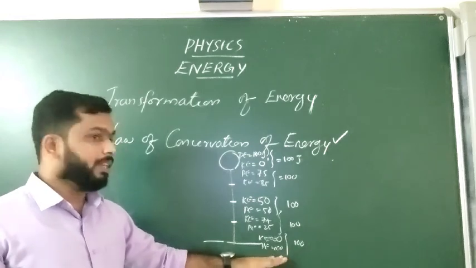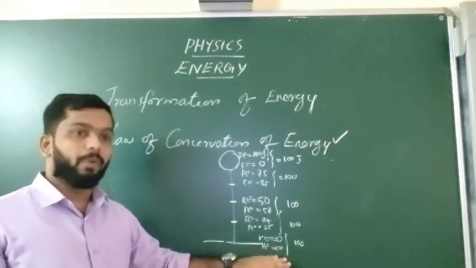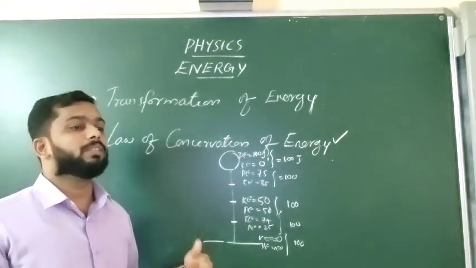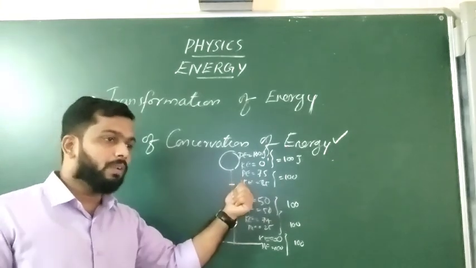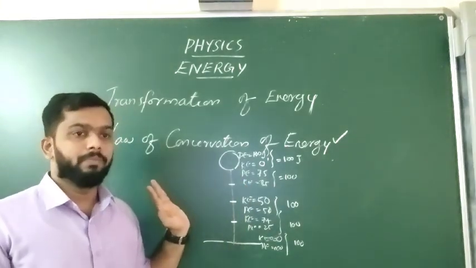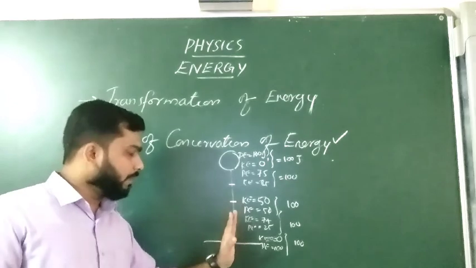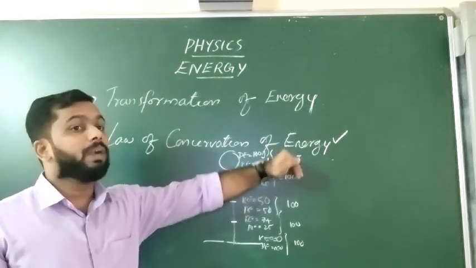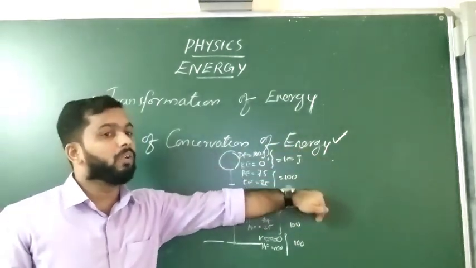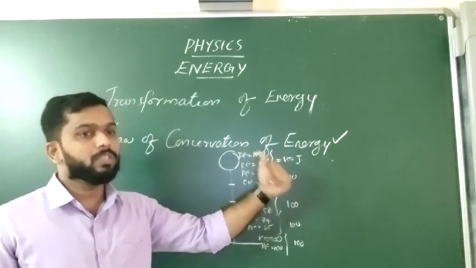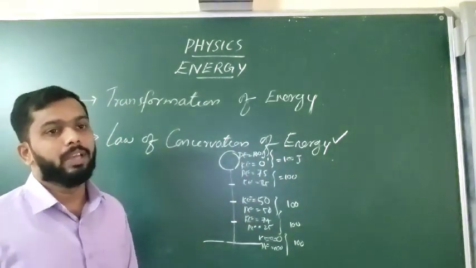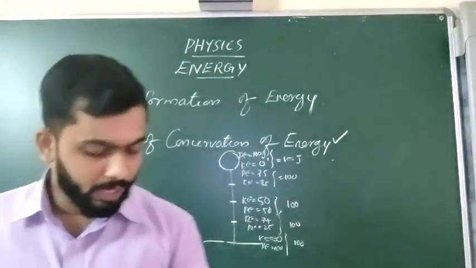This is the transformation of energy from one form to another form, but the total energy always remains constant. This is called the law of conservation of energy.